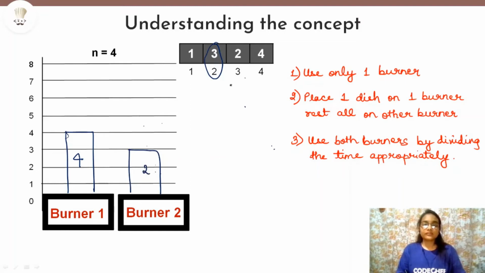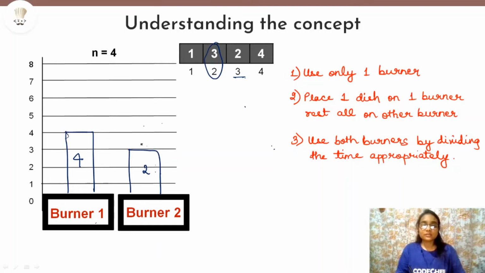Now we have this dish 3, which is the third highest dish. Dish 3 takes 2 minutes to cook. Now where should we place it, on burner 1 or burner 2? Definitely we cannot place it on burner 1 because the dish already placed on burner 1 is taking 4 minutes to cook, whereas in burner 2, the dish placed here is taking just 3 minutes to cook.